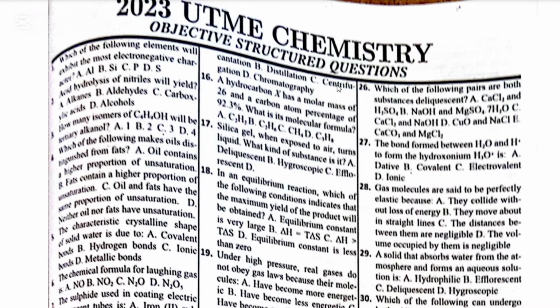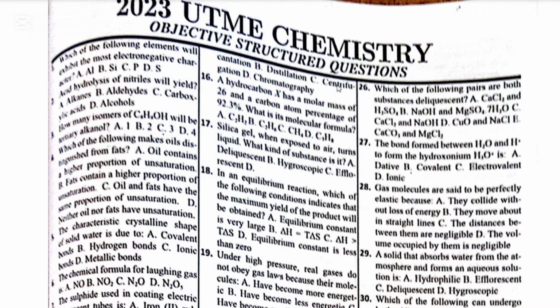Number 16. A hydrocarbon X has a molar mass of 26 and a carbon atom percentage of 92.3. What is the molecular formula? Already you are told that the carbon has 92.3%. So to find the percentage of the hydrogen, you need to subtract the percentage of the carbon from 100. That is 100 minus 92.3, which is going to give you 7.7.